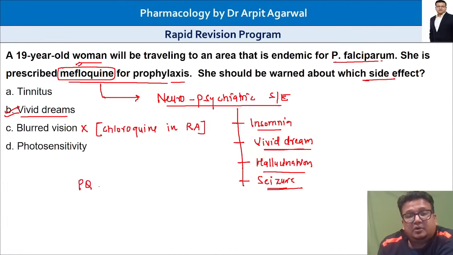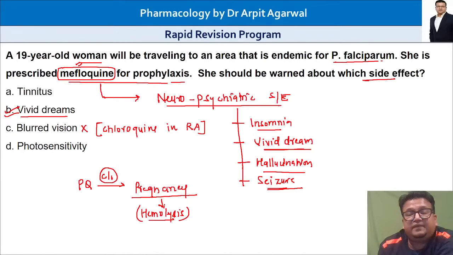Primaquine, somebody asked. Dr. J, you asked. Primaquine is absolutely contraindicated in pregnancy, never given in pregnancy because of the risk of hemolysis. Hemolysis will occur in the fetus. It is very simple: primaquine is an oxidizing drug, and the fetus is deficient in G6PD. So primaquine will oxidize the RBCs and lead to hemolysis in the fetus. So primaquine is absolutely contraindicated in pregnancy. I hope that answers your question, Dr. J.